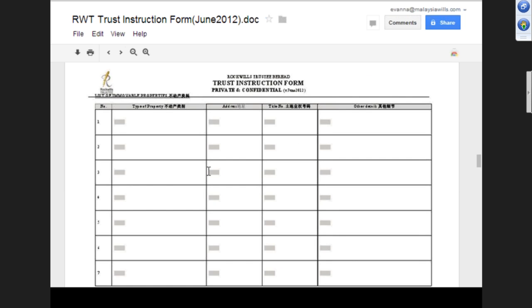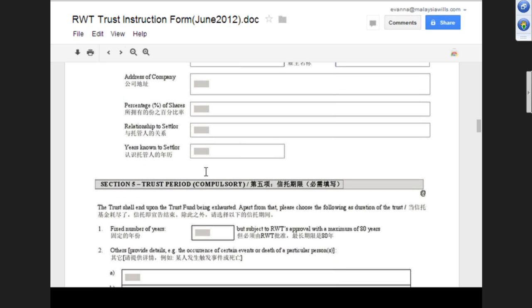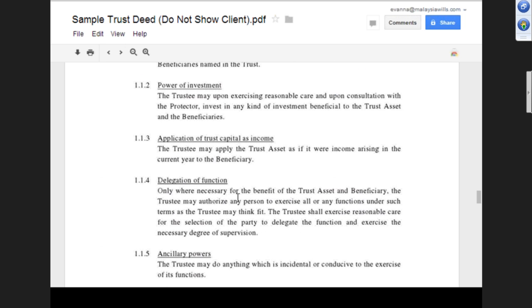Then this is the power of trustee. This is all the power of trustee, a few pages. We mentioned the power of trustee, governing laws, and validity. This is the definition of critical illness in schedule number 5, and that's it. Plus the power of attorney, so I'll show you this.